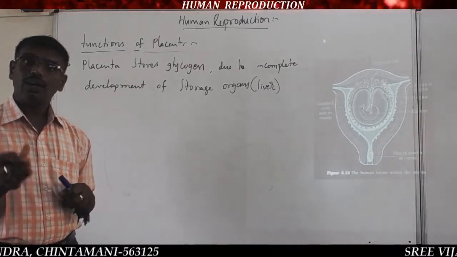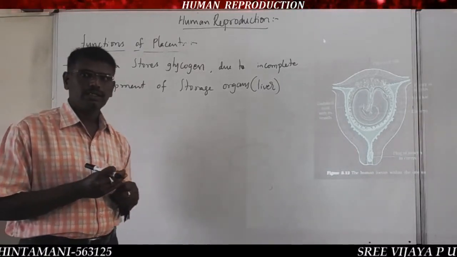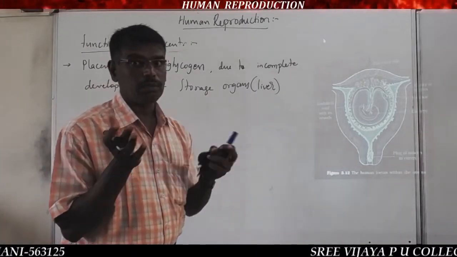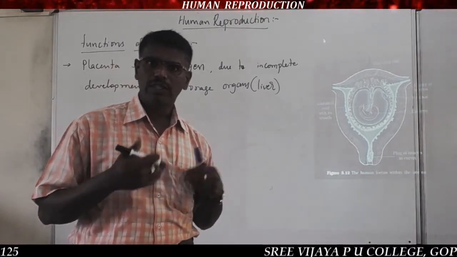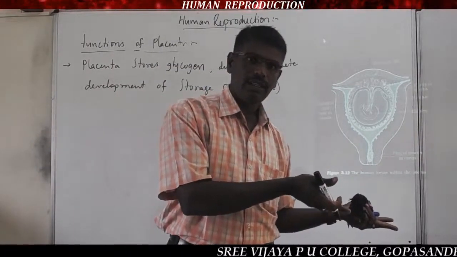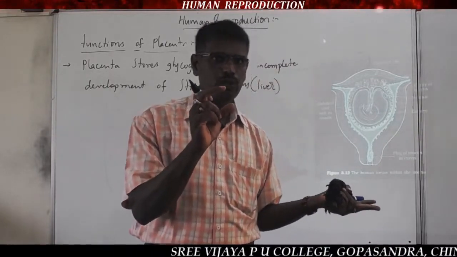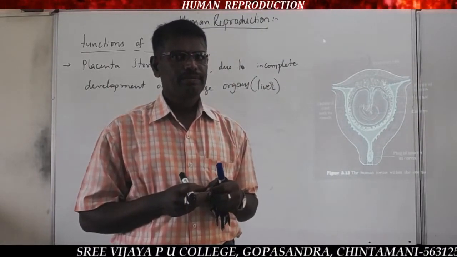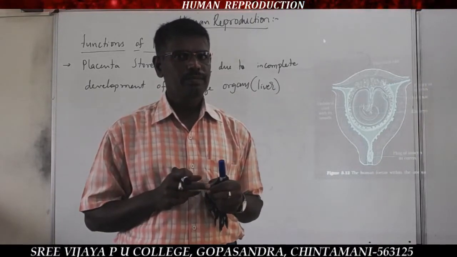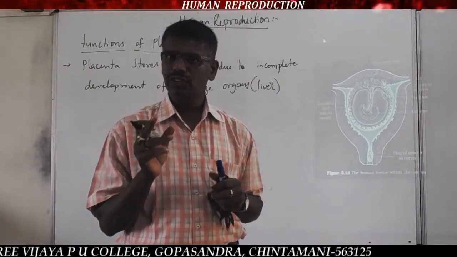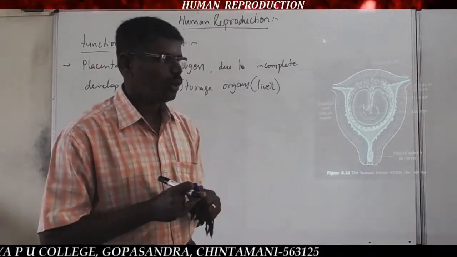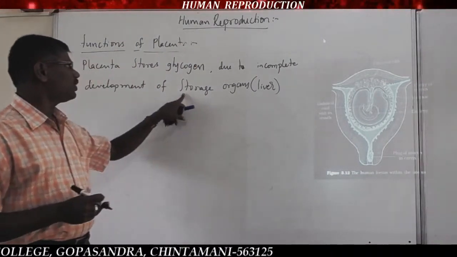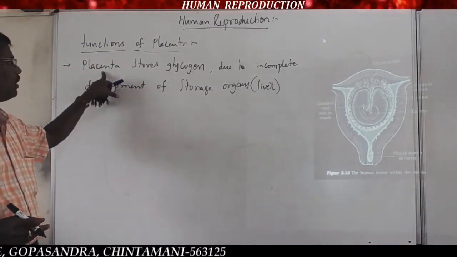After excess glycogen, the liver is not able to complete the storage. So it is once again stored in the tissue present just below the skin, the adipose tissue, that is the fat storage tissue. Got it? So before the development of these, the glycogen is stored in the placenta.